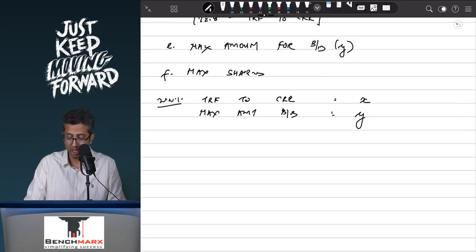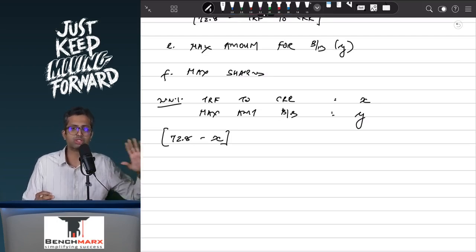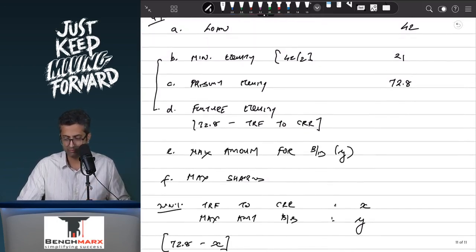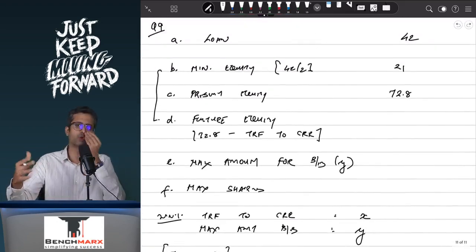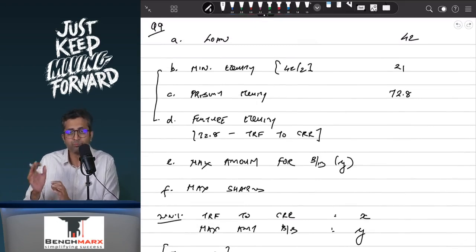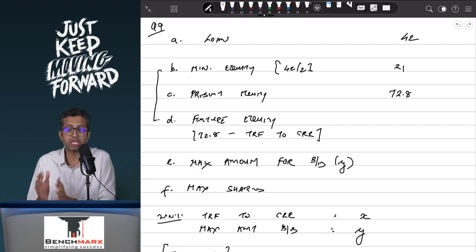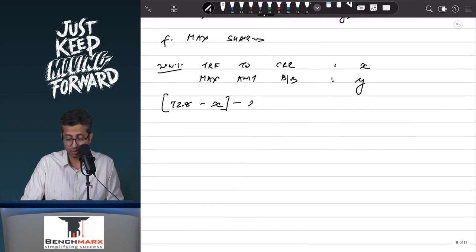They will say that your present equity is around 72.8, out of which X will be transferred to CRR, which means whatever is remaining is your revised equity as compared to earlier. You look at the minimum equity of 21. So if you are required to transfer, let's say, 20 rupees to the CRR, then 72.8 minus 20 is equal to 52.8. 20 is just a hypothetical number. If you have to keep a minimum of 21 rupees, then what is the maximum amount you can buy back?